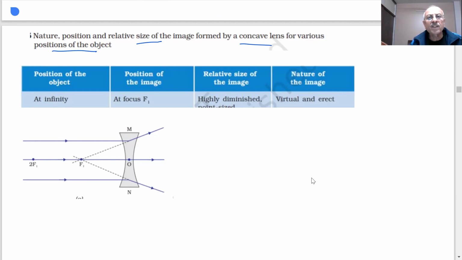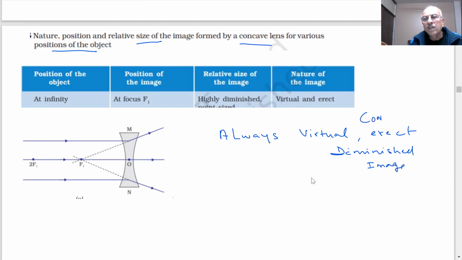Always in the case of concave lens, we are forming virtual, erect and diminished images. And we have already said that the rules which we have told you are being used.